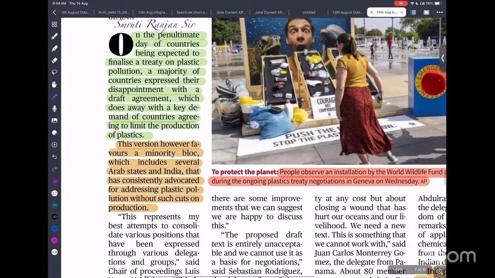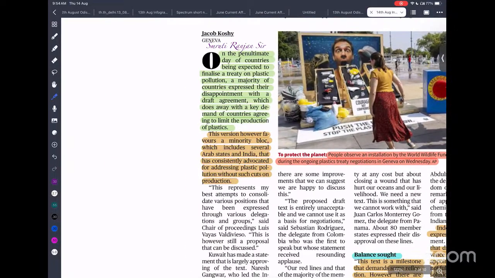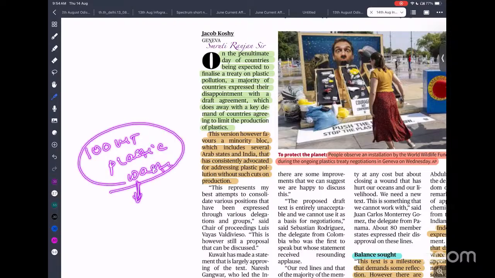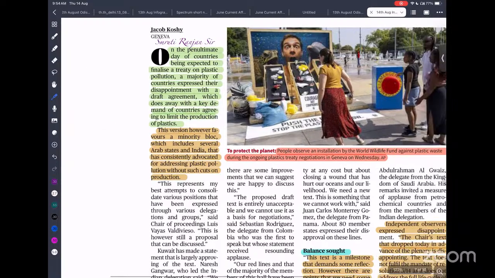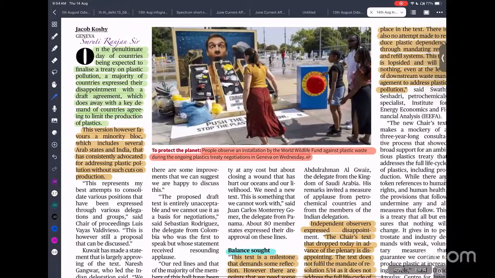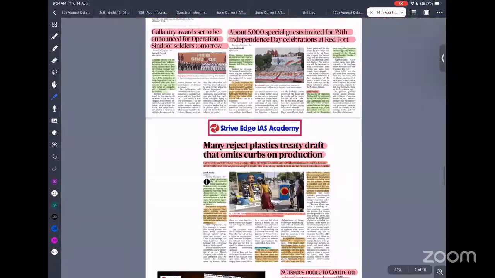However, a minority bloc, including several Arab states and India, has consistently advocated addressing plastic pollution without a cut on production. That means India is saying, let's say we are producing 100 million tons of plastic, we recycle it, so there is no need to cut the production, but we need to process it so as to reduce the impact of plastic pollution. Okay, so plastic treaty, plastic pact. You need to remember that, it can be a very good question.